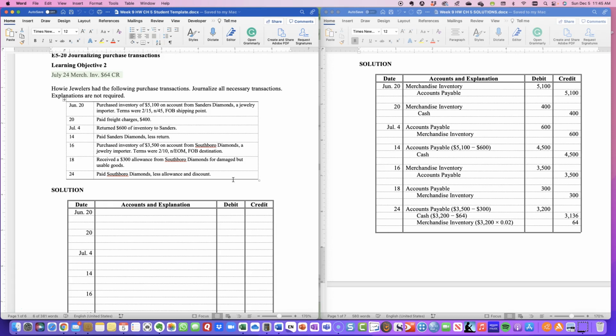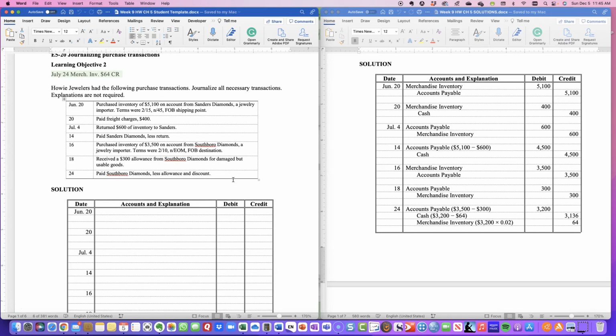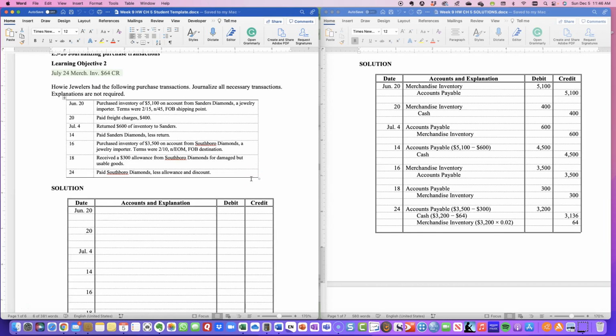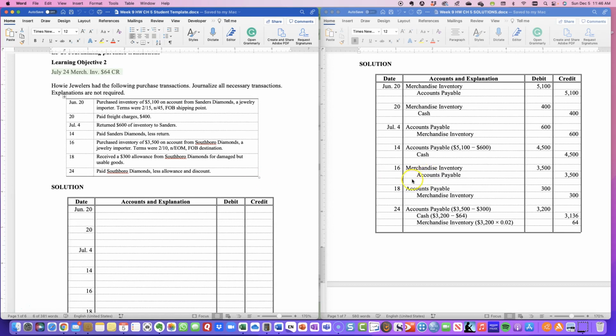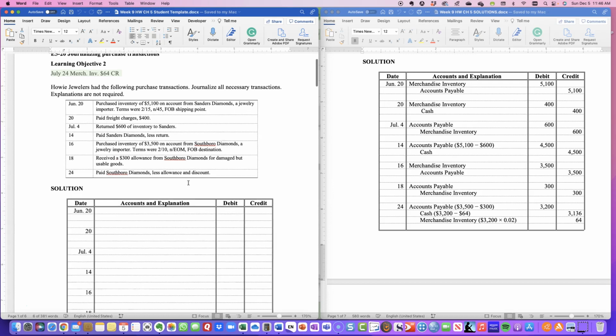The net is due at the end of the month, and FOB destination is freight on board, and the destination means that when it gets there, when the diamonds are delivered to us is when they can record their revenue, and we would record our inventory, as you see here, merchandise inventory of 3,500 and accounts payable of 3,500.